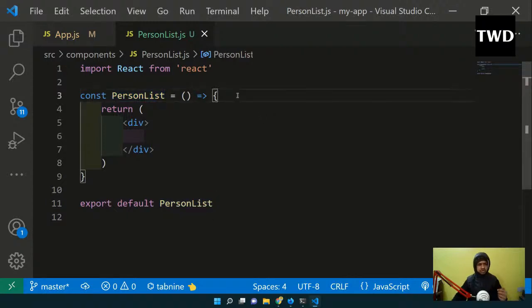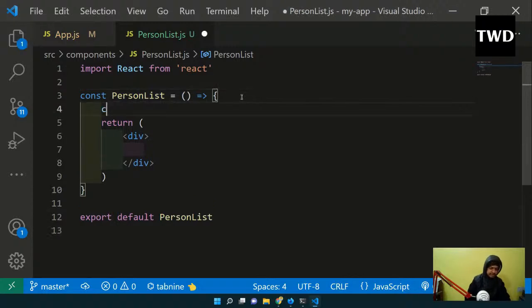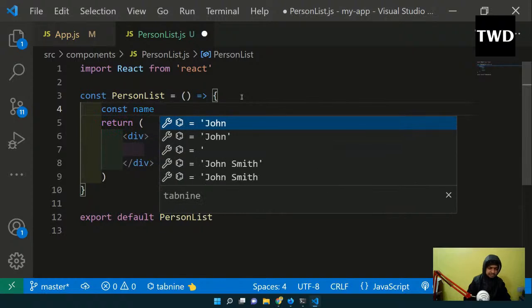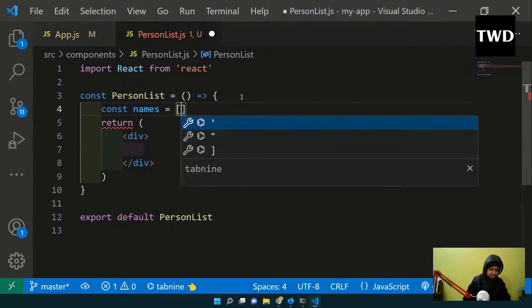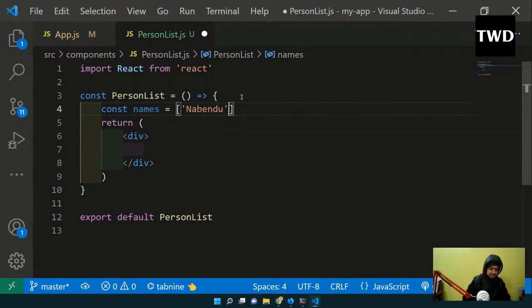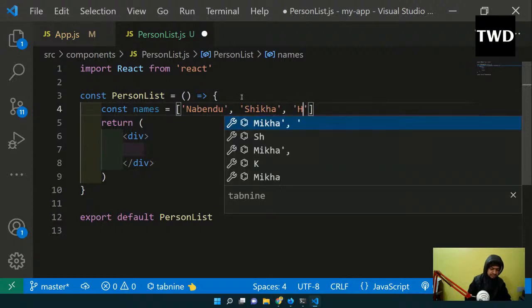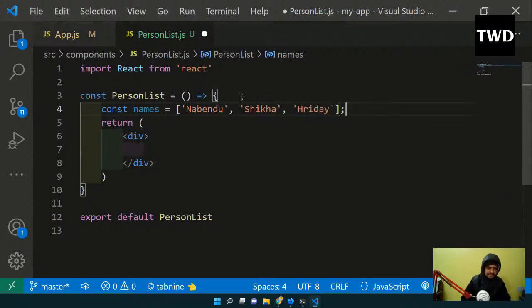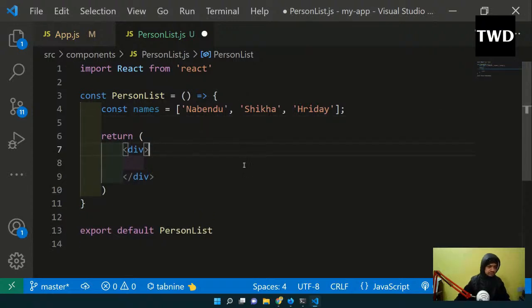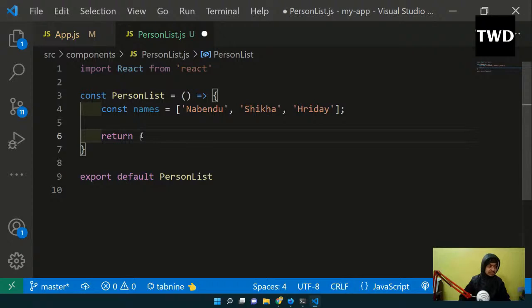A most common way in which, in React or any JavaScript, you get anything is that we will get an array and we want to show it. So suppose I have a const names equal to an array of names, and I want to show this inside the component. How can I do that? I have only one line, so it's better I remove this. We will use map here: names dot map.